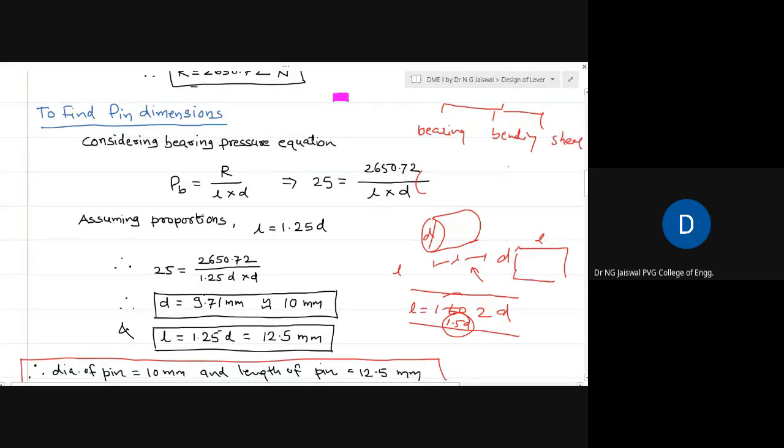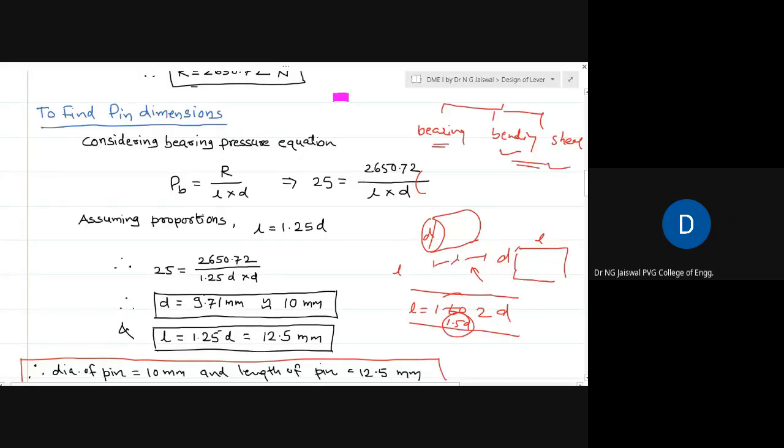But let me tell you, as per my experience, that if you found some diameter considering the bearing pressure, that diameter always remains safe even if you consider the bending and shear equations.